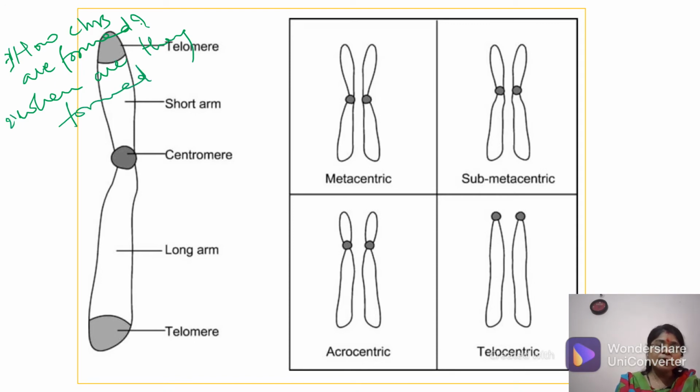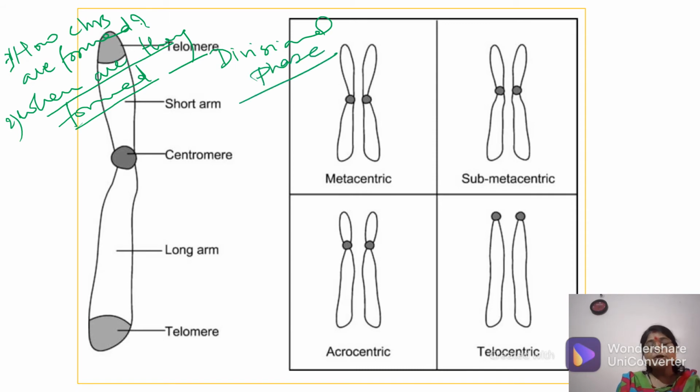There are two things: how chromosomes are formed and when they are formed. We see them only when the cell enters the divisional phase. You won't see them when the cell is not dividing. In a resting cell, a non-dividing cell, you won't see chromosomes. You will see them only in a dividing cell.